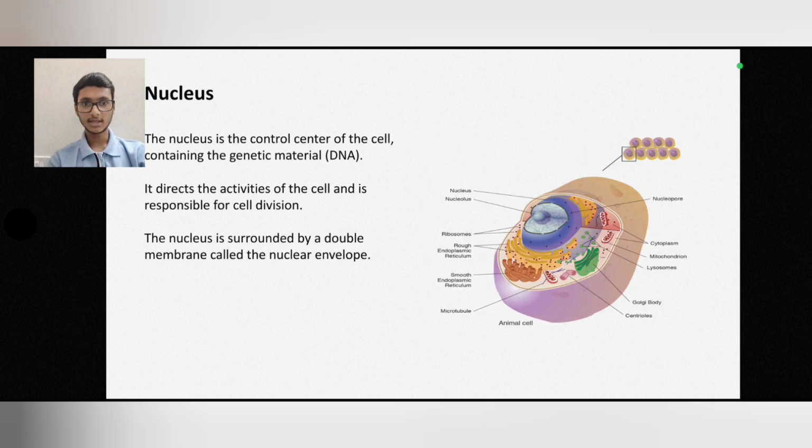Nucleus. The nucleus is the control center of the cell, containing the genetic material, that is DNA, deoxyribonucleic acid. It directs the activities of the cell and is responsible for cell division. The nucleus is surrounded by a double membrane called the nuclear envelope.